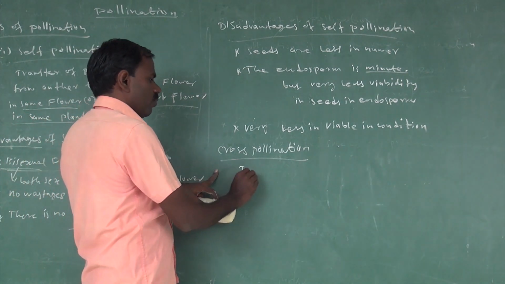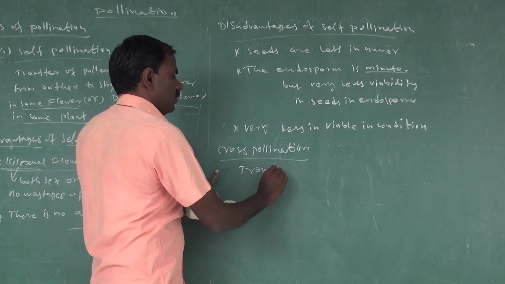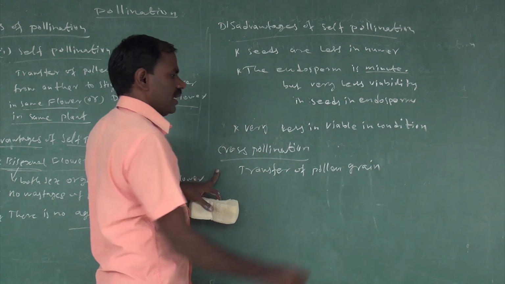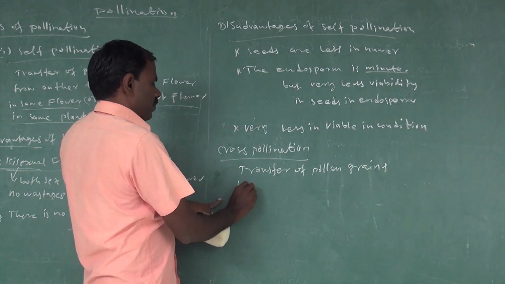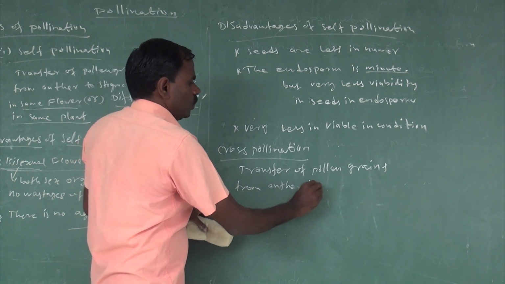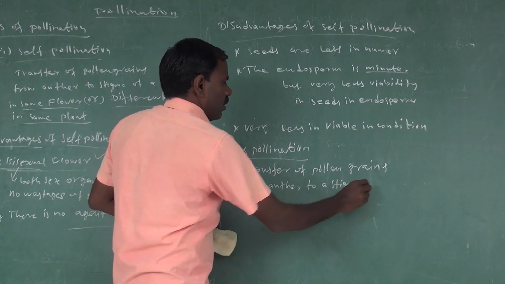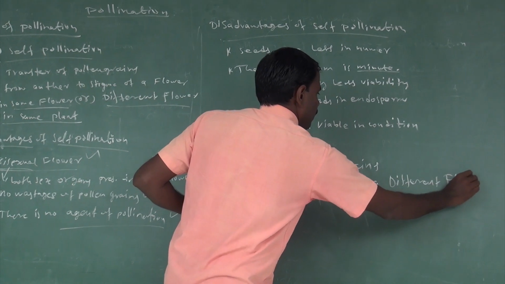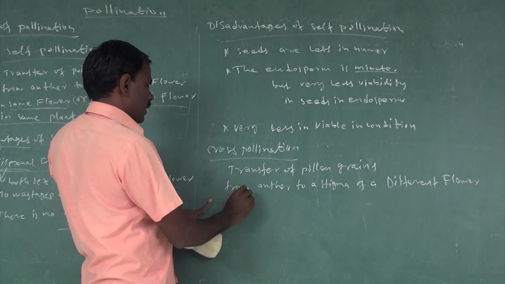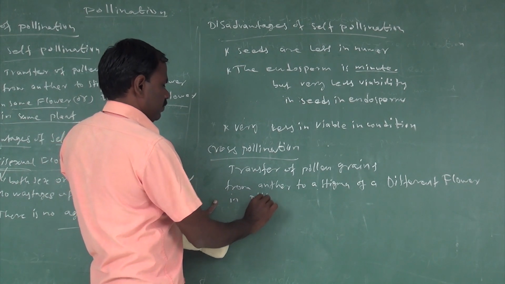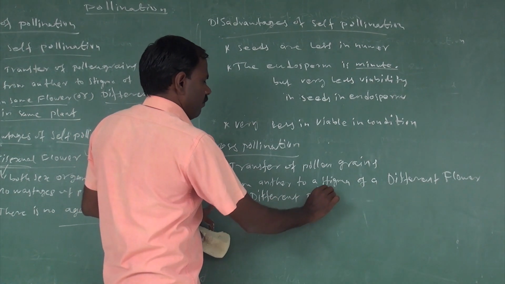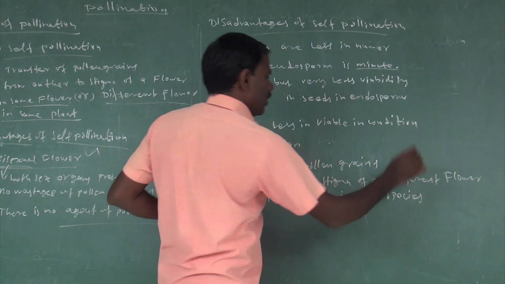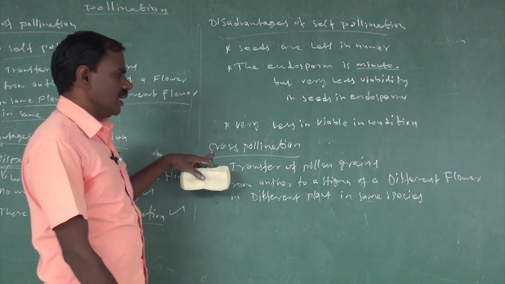Cross pollination means the transfer of pollen grains from the anther to a stigma of a different flower in a different plant, a different plant of the same species. That is called cross pollination.